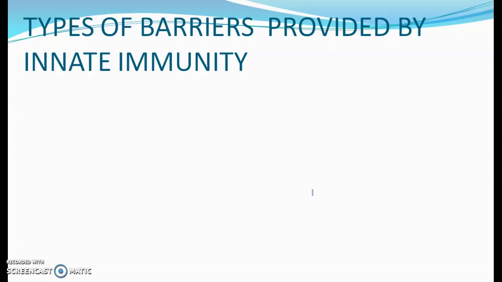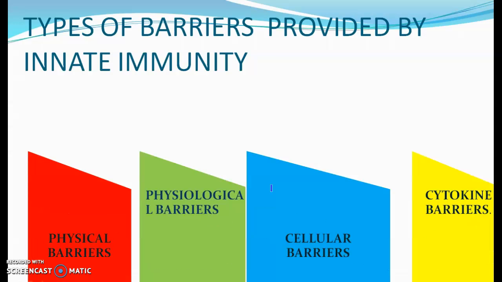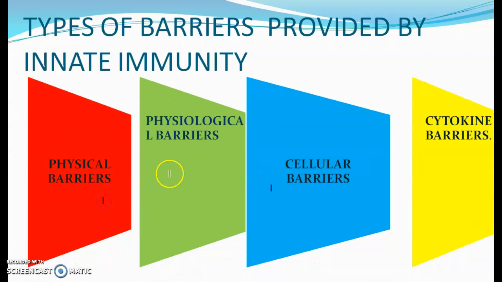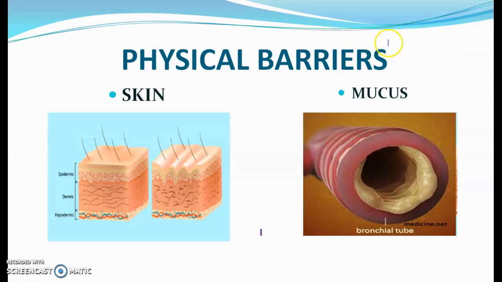Innate immunity is done by providing different types of barriers to body which prevent the entry of disease-causing microorganisms. There are 4 different types of barriers: physical barriers, physiological barriers, cellular barriers, and cytokine barriers. So now let's learn about them one by one. First are the physical barriers. This is the first barrier which a microbe has to come across.